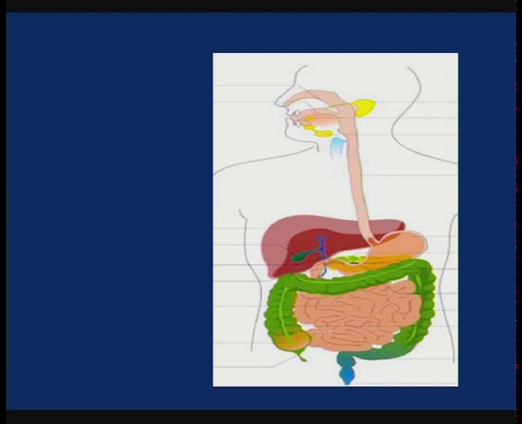Students, look at this picture showing the human digestive system, exclusively the alimentary canal. This is the picture showing the alimentary canal of the human being, which you have studied in the chapter on nutrition. Let us recall the parts of the alimentary canal one by one. This is the mouth, the anterior-most opening of the alimentary canal, which is meant for ingestion, the intake of food, and which leads into the buccal cavity.